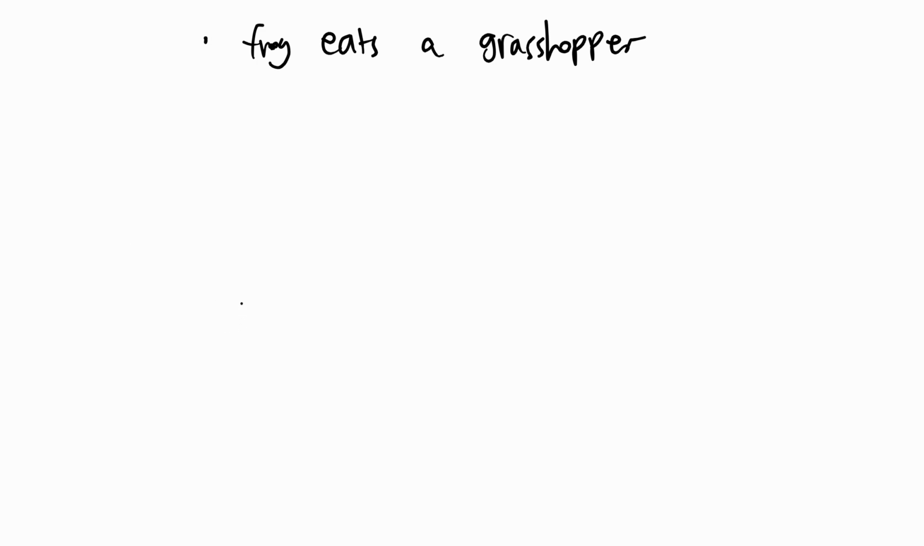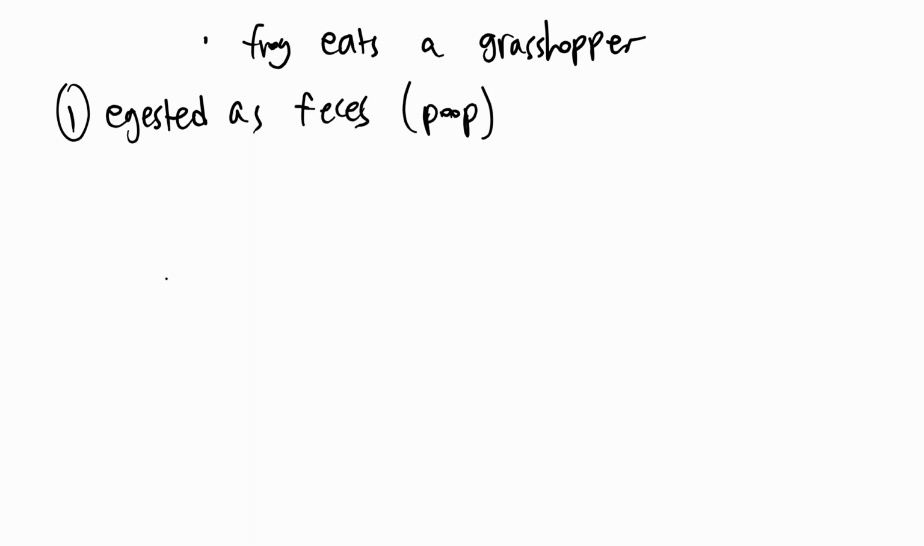But not all of the energy of the grasshopper is transferred to the frog. Only about 10% of it. That's what we're going to try and find out: why only 10%? One reason is because some of the energy just gets egested as feces. By that I just mean, in simple terms, your poop. Even as humans, we poop a lot of our food out, right? They're egested, they're just pooped out.